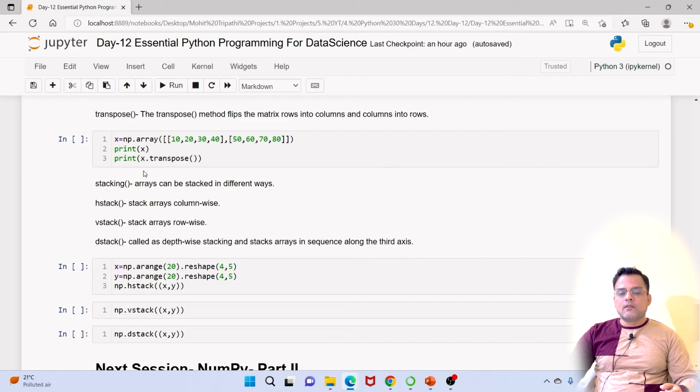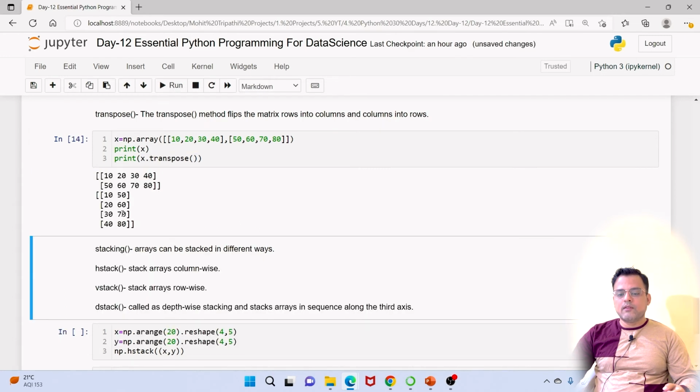Another important method which we use is transpose. The transpose flips the rows into columns and columns into rows. So here we are using the NumPy array and I am transposing it. This 2D array will be transposed: rows will be transposed into columns and columns will be transposed into rows. So this is about the transpose method.